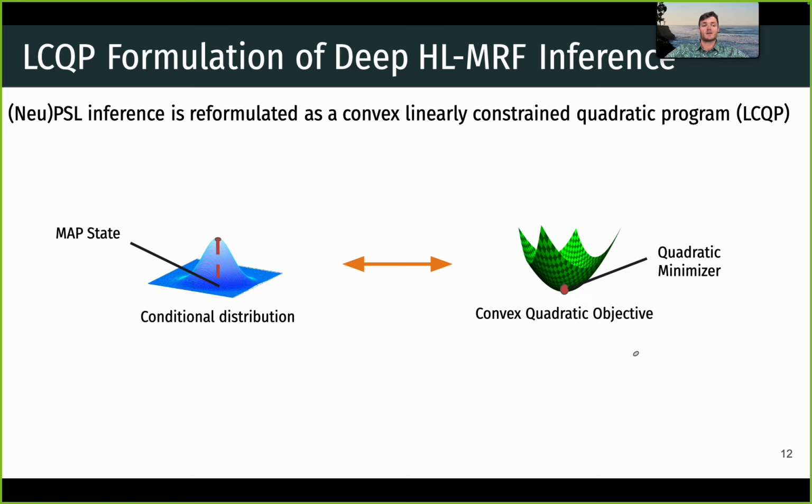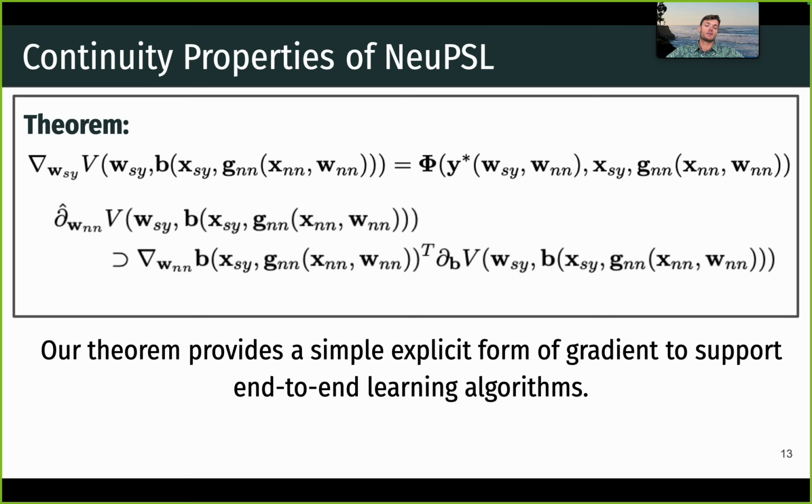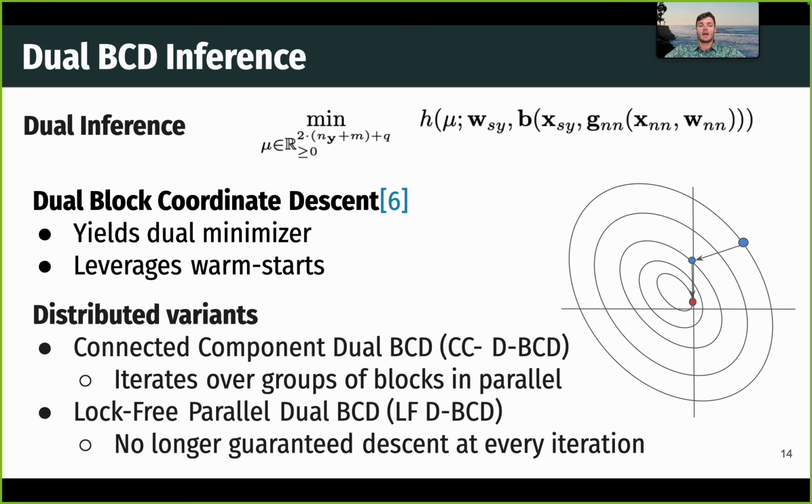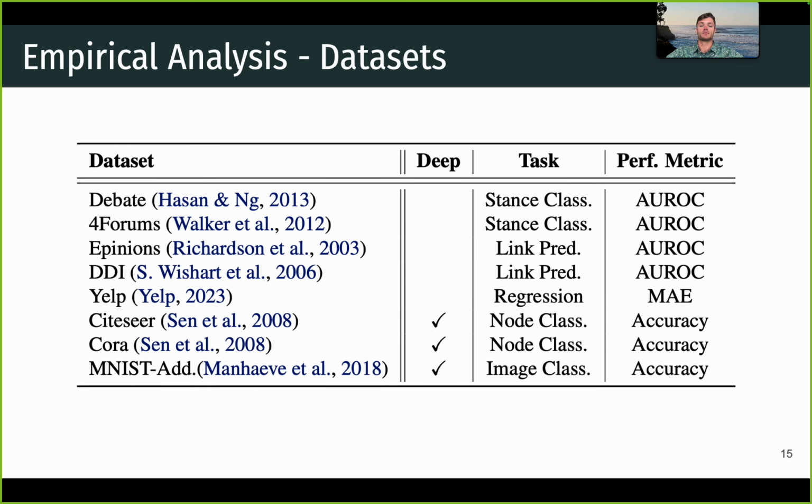Additionally, we advance NeuPSL theory with a reformulation of the inference problem as a convex, linearly constrained quadratic program, and this has multiple advantages. Theoretically, we can use the LCQP to establish continuity properties of NeuPSL that ensure principled end-to-end gradient-based learning. And the new formulation motivates a primal dual block coordinate descent inference algorithm that produces the statistics we need for computing learning gradients, and it leverages warm starts, which we show is vital for improving NeSy learning runtimes.